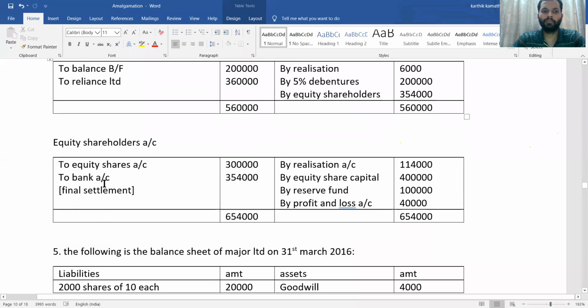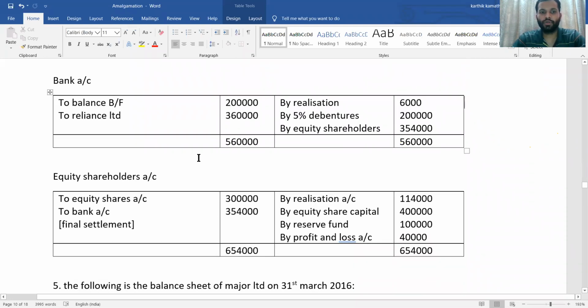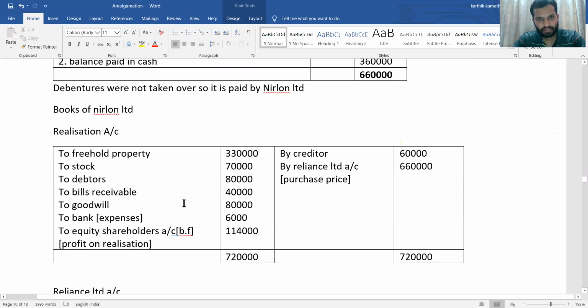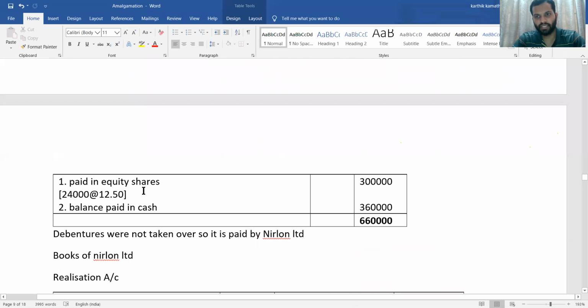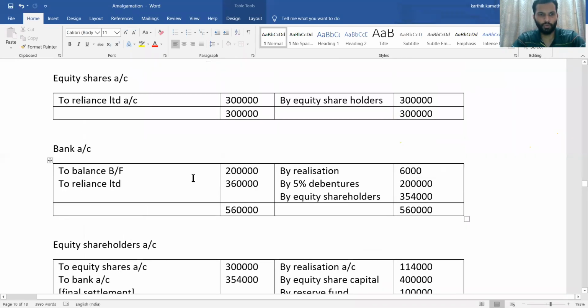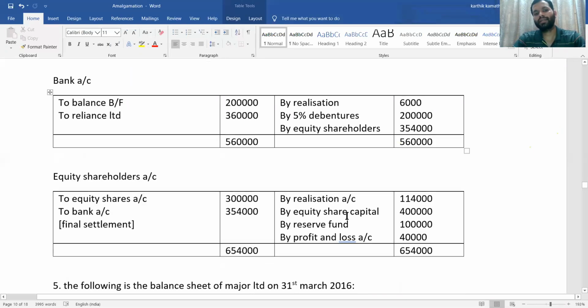Then finally you need to prepare equity shareholders account. So debit side, first one, equity shareholder account debit side, to equity share, payment in share. Payment in share to equity share 3 lakh. See this payment in share, paid in equity shares they have given. So debit side all payment you need to write. Then what about the credit side of equity shareholder account? All assets, all share capitals need to be transferred. That means here equity share capital along with reserve, along with profit and loss account must be transferred to equity shareholder account. So credit side you are going to write all transfer entry.